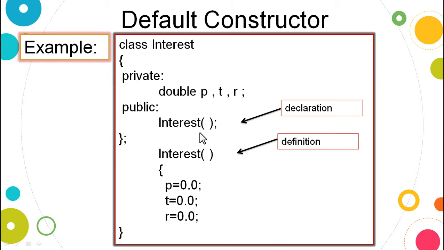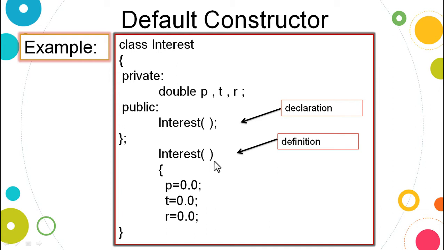This declaration can be replaced by the function definition also. If it is inside, the definition replaces the statement here. If it is outside the class, you will have the class name, scope resolution operator, then the name of the function.